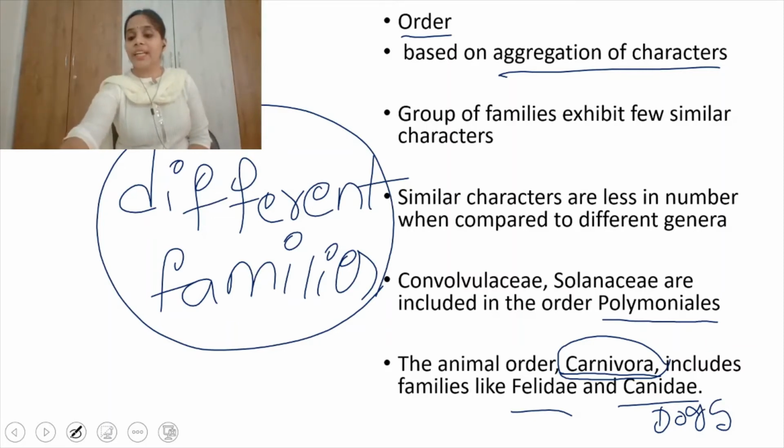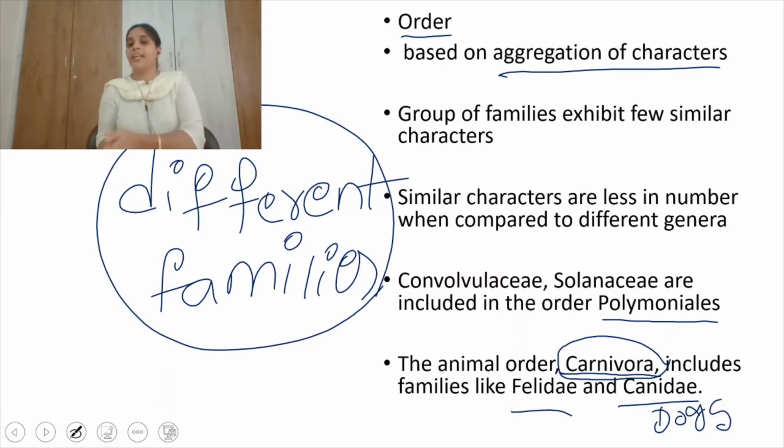Along with Felidae and Canidae, they form one order called Carnivora. Canidae is the family of the dogs. Individually, if you observe Felidae and Canidae, like cats and dogs, you find a lot of differences, but both come under the same order.